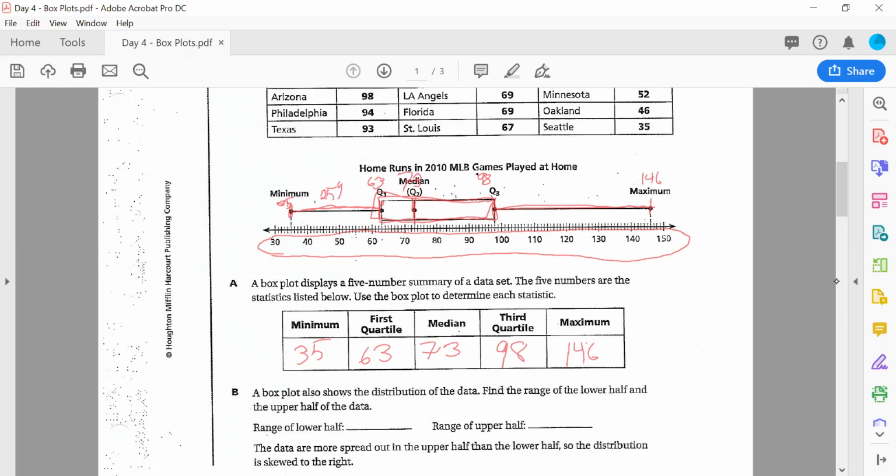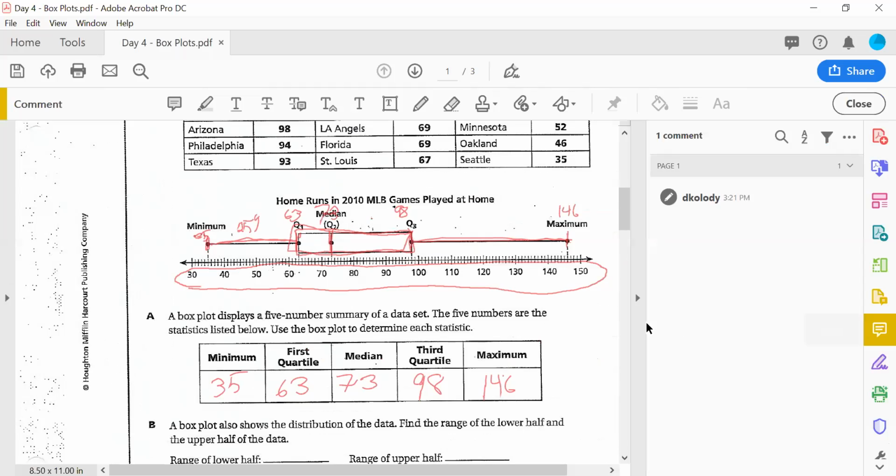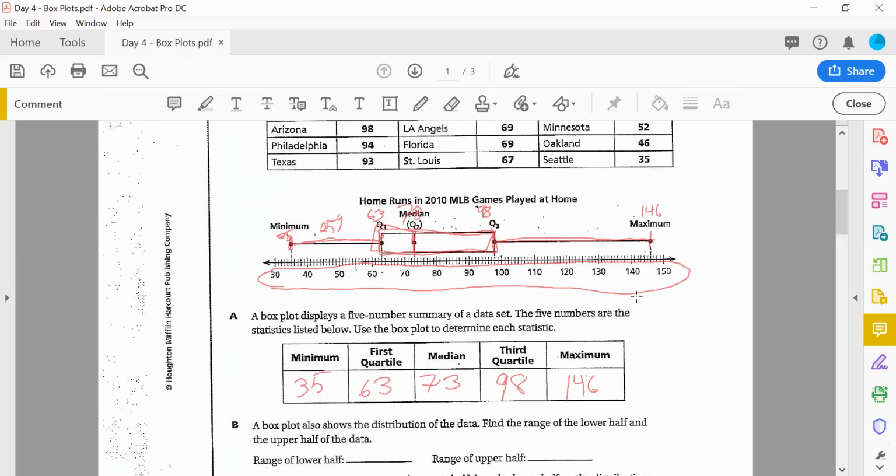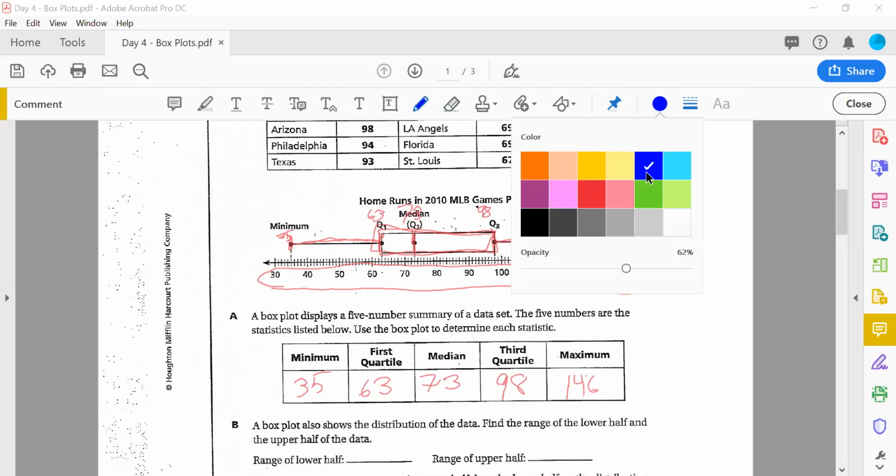Let me use a different color pen. Let's go to comments here. Let me just have this down right here. Comments, and I'm going to just get this set up. Pardon me for just 1 second. Let me erase what I wrote right there. And let me use a different color pen. I'll go to blue. Okay.